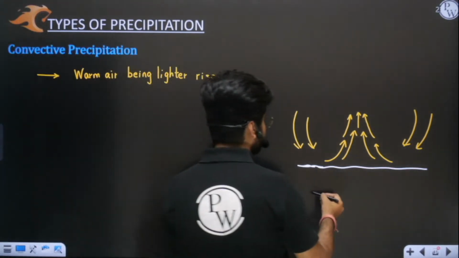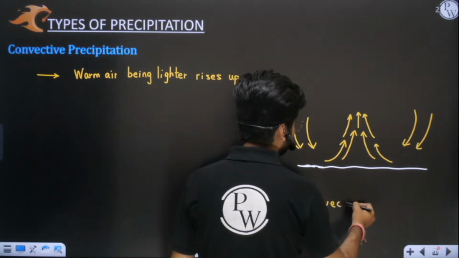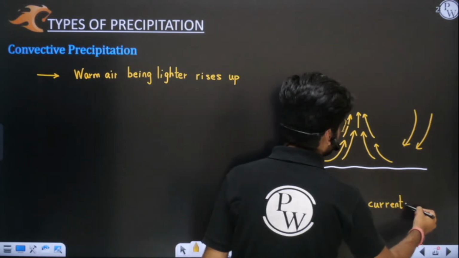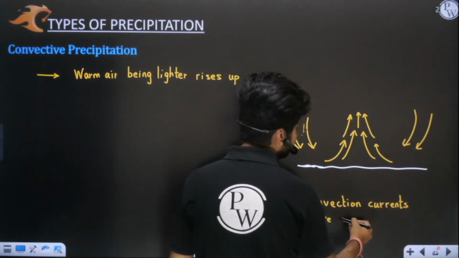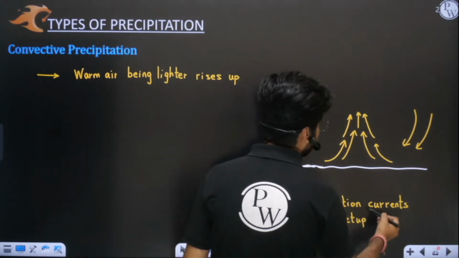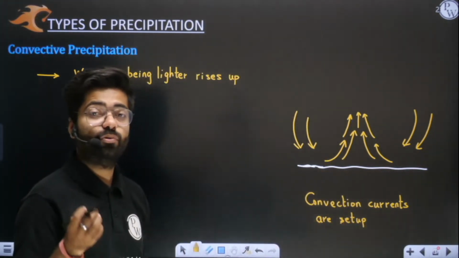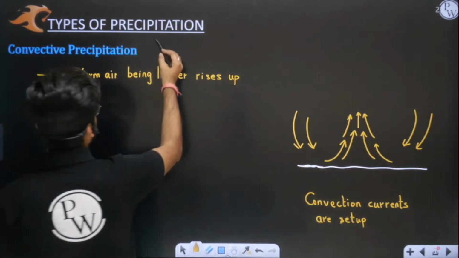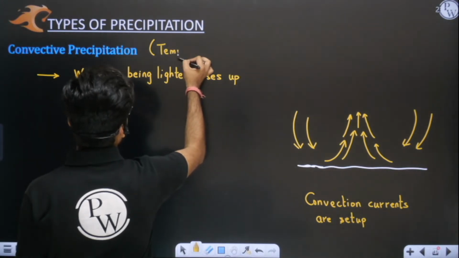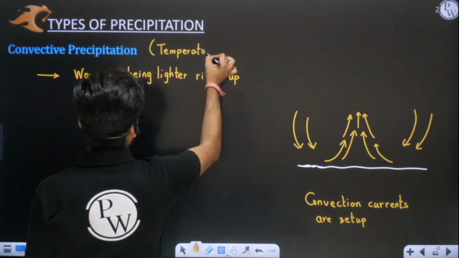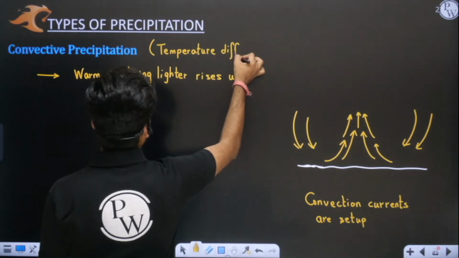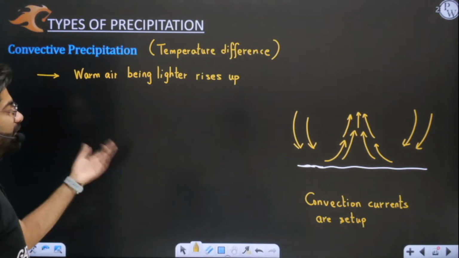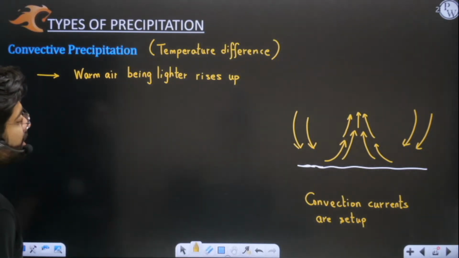In this area you will see that convection currents are set up. Now if someone asks you, sir, why these currents are set up, you will simply say, sir, these currents are set up only because of the temperature difference. Temperature difference is the basic cause which you have to remember here. Yes or no? Will you remember this? That in convective precipitation, because of too much temperature difference, or simply because of very high temperature of land mass and air, these convection currents have set up.